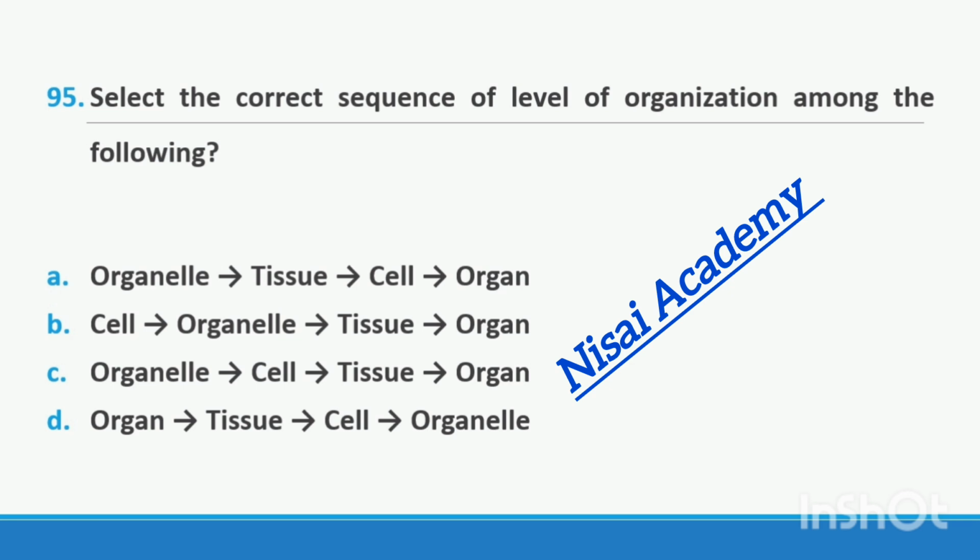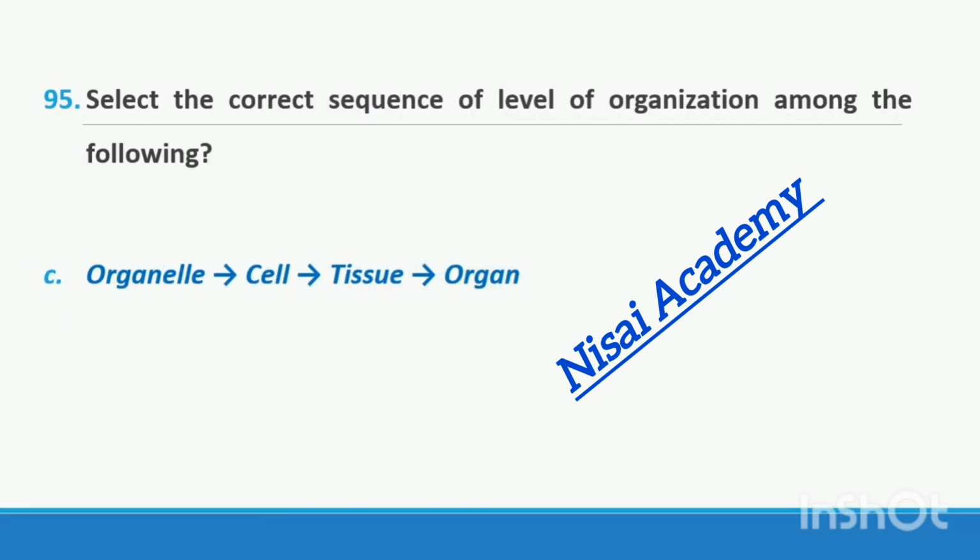Question 95. Select the correct sequence of level of organization among the following. Option A, organelle, tissue, cell, organ. Option B, cell, organelle, tissue, organ. Option C, organelle, cell, tissue, organ. Option D, organ, tissue, cell, organelle.